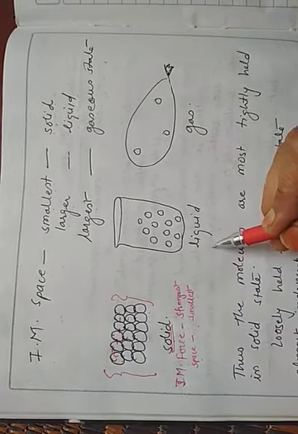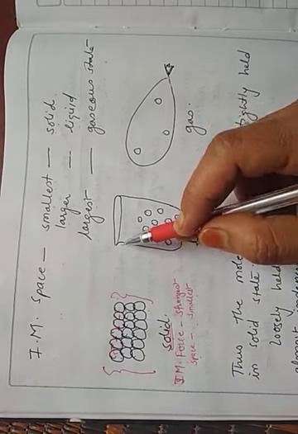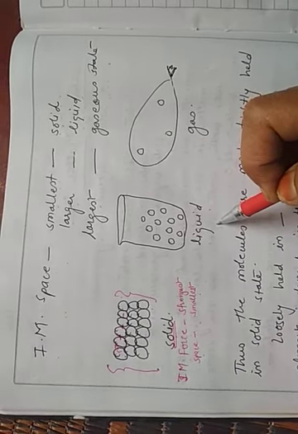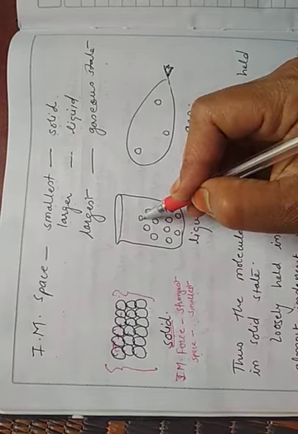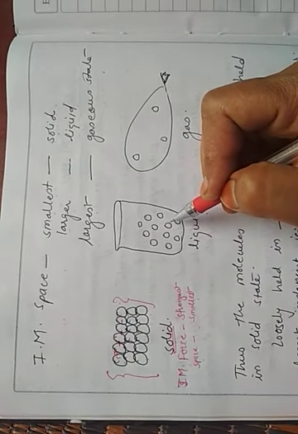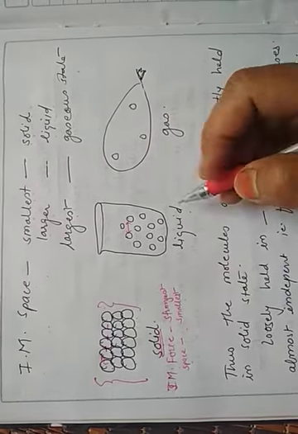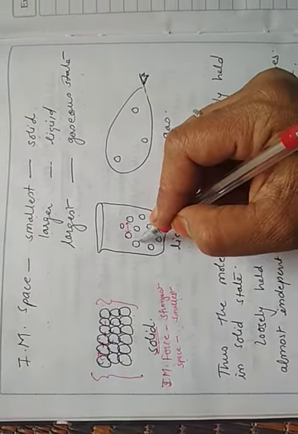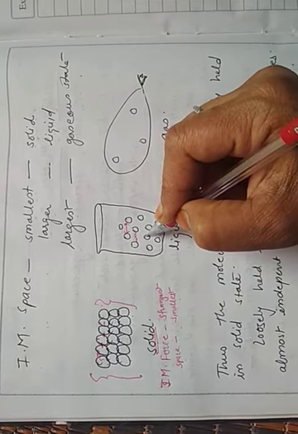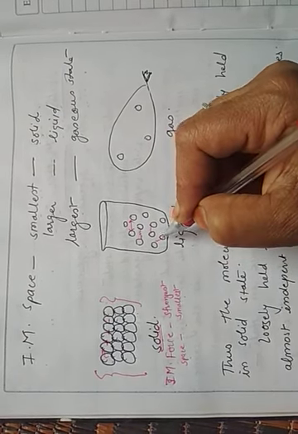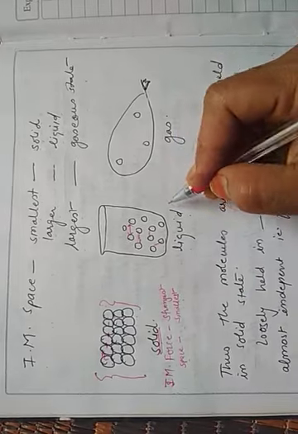Next, in the liquid state, this diagram can be shown for the liquid state. Here the molecules are a little bit further away from each other. The space between them is a little larger, and the force which is binding them is a little weaker.